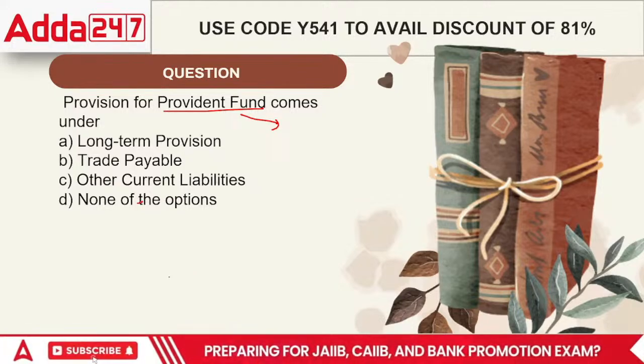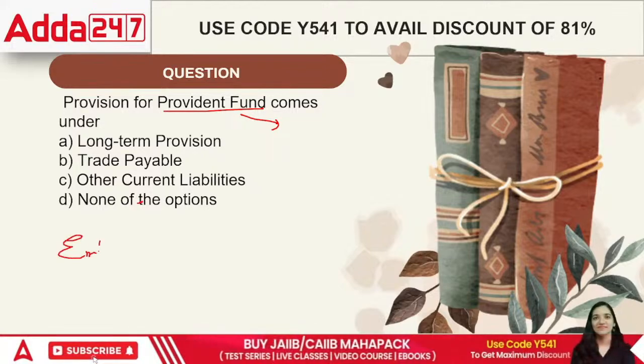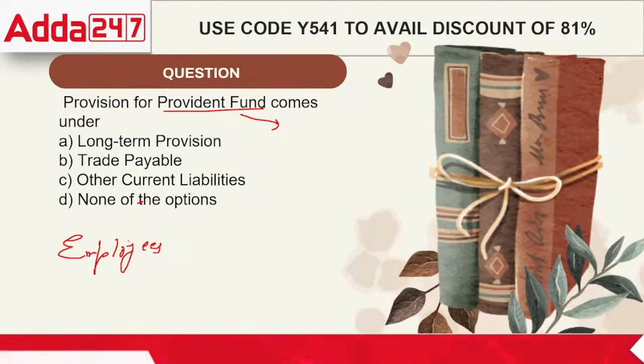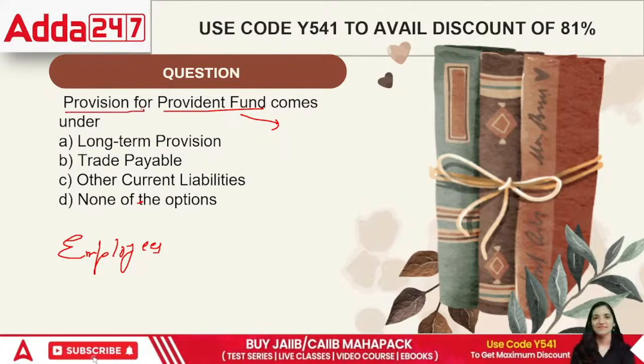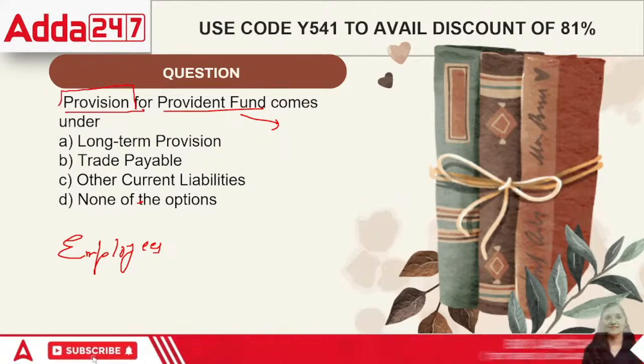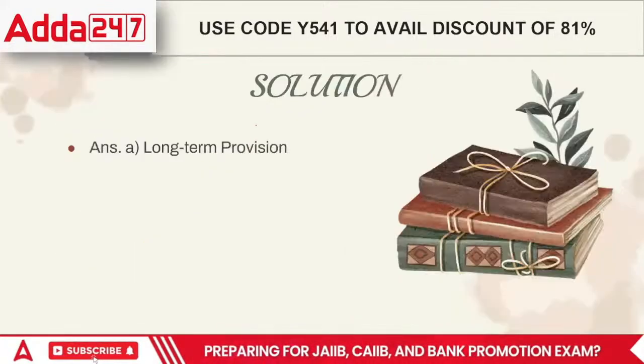That is also a long term one. See, the point is, in this case, it's a provision. That means we are anticipating that we might have to pay further. This would be treated as a long-term provision, right? It's A.